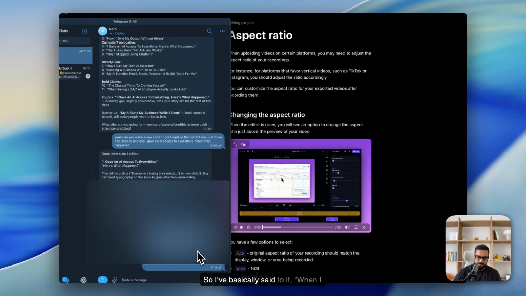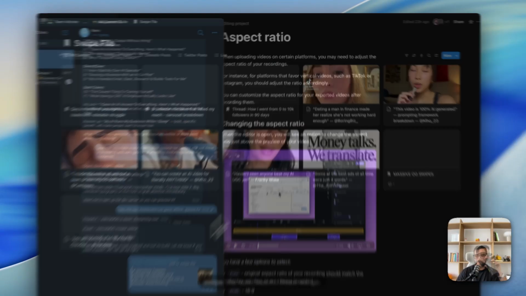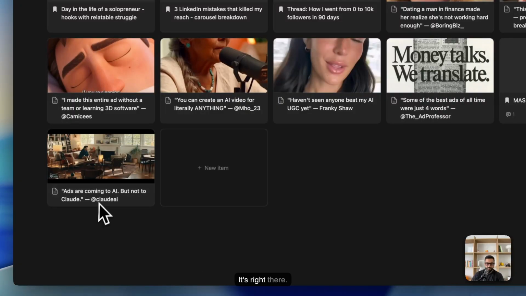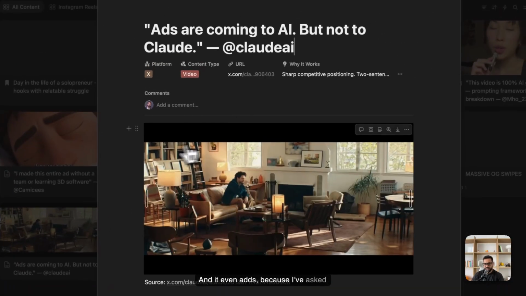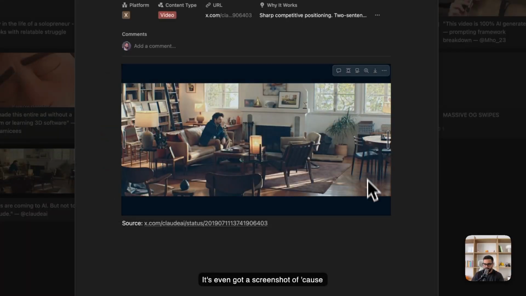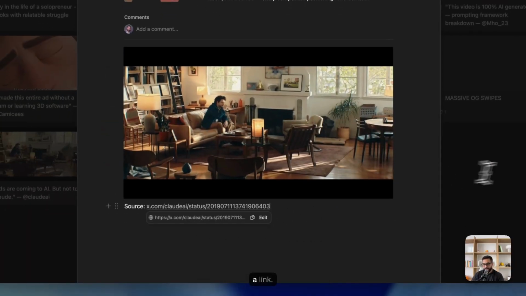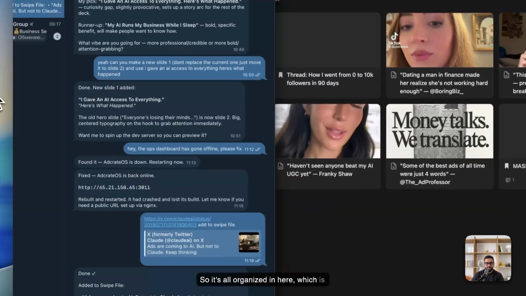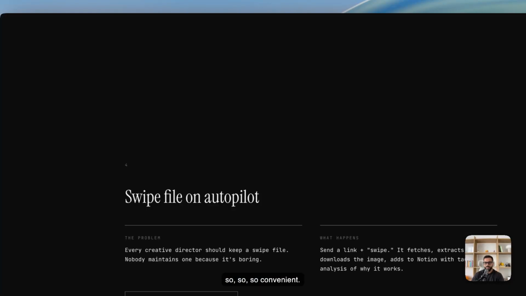I've basically said to it, when I send you a link, open your web browser, go on there, extract the information and put it into this specific Notion database. Swipe file now. Boom. There we go. It's right there. And it even adds, because I've asked it to, a link to the content. It's even got a screenshot of it, because again, it can access the web, and a link. So it's all organized in here, which is so convenient.